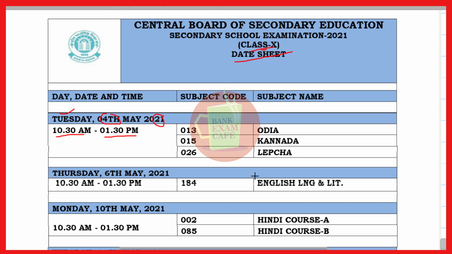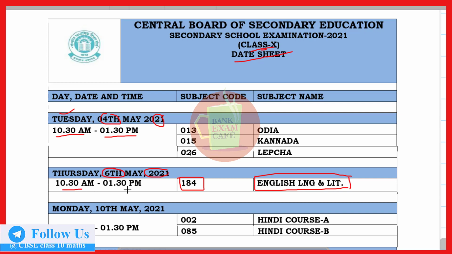But the important paper I just highlight, that is the first paper, will be English language and literature, whose subject code is 184, and that will be on the 6th May 2021, and the timing will be 10:30 a.m. to 1:30 p.m.